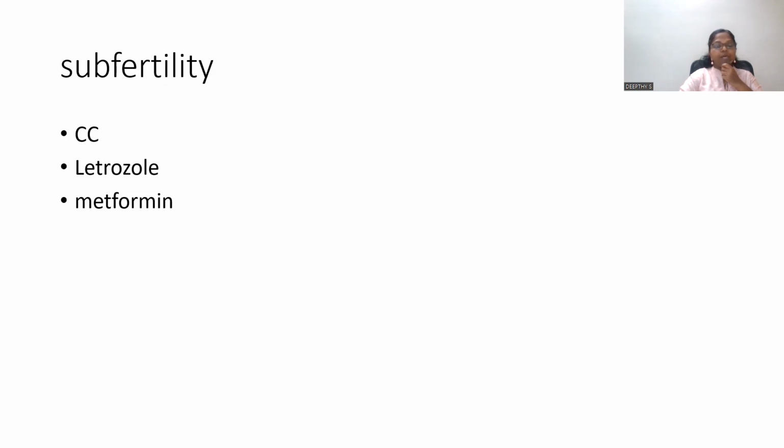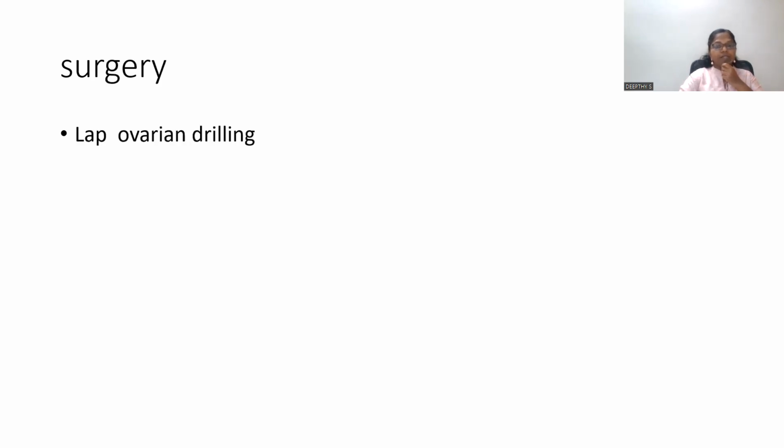So the management of PCOS is based on whether she desires fertility or not. Then lifestyle modifications should also be advised. Coming to the surgical methods, laparoscopic ovarian drilling is done as a surgical management.